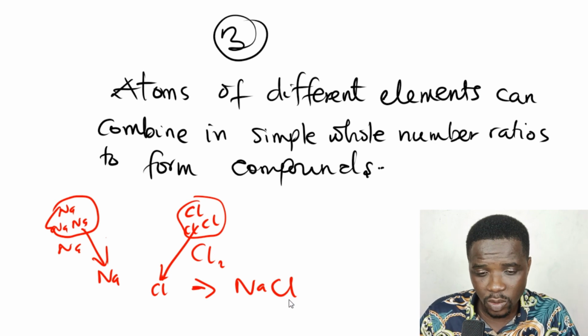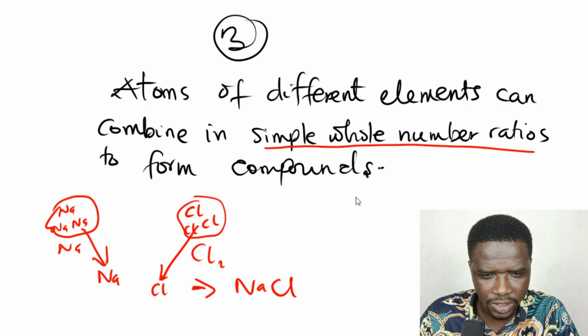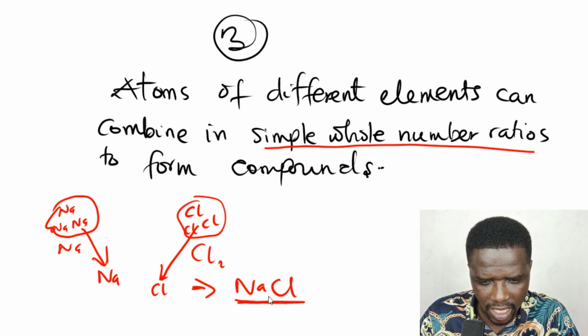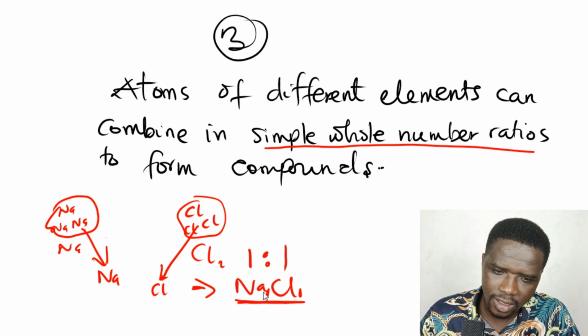But there's a way they do it. They do so in simple whole number ratios. When you take sodium chloride, looking at the chemical formula, how many sodium atoms do we have? Only one, and chlorine is also one. So the sodium and the chlorine have combined in a ratio of 1:1.